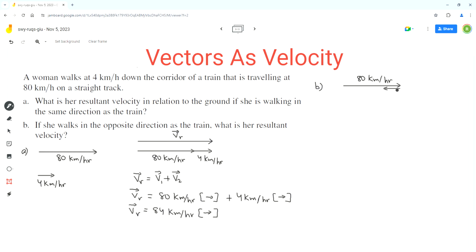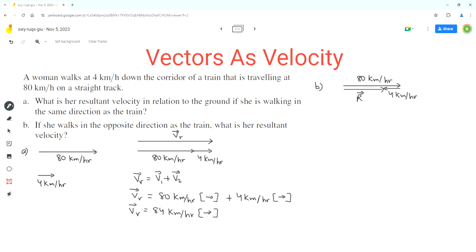Now I'm not showing the vector for the velocity of the train, because then it'll get confusing to differentiate between the two vectors. So the resultant of these two vectors will be this vector, or we can use VR.